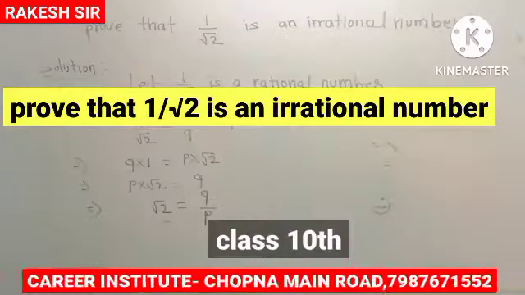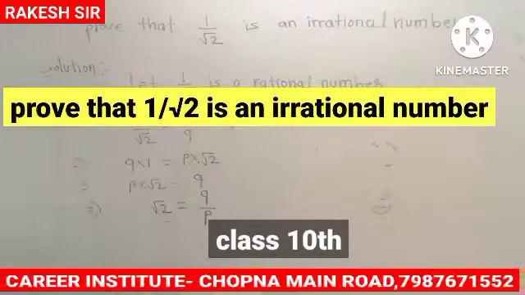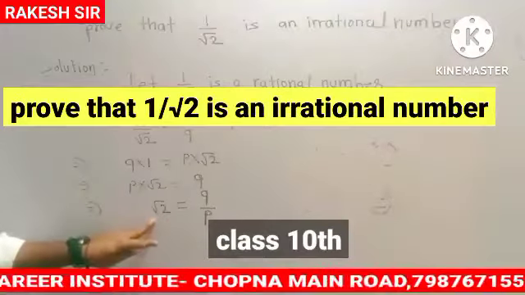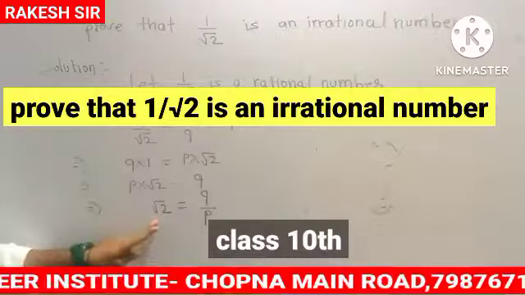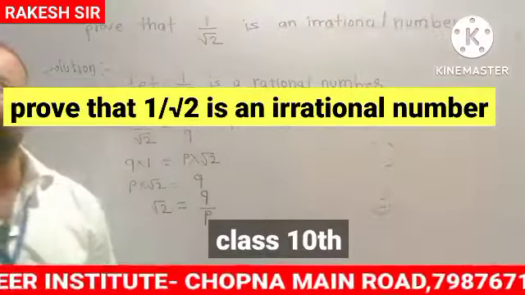So what do we have to prove here? Already we have proved that root 2 is an irrational number, right? In the previous question we have solved this. Now there is a condition.